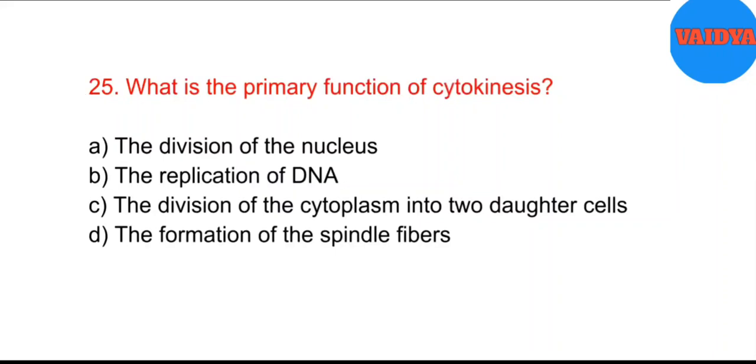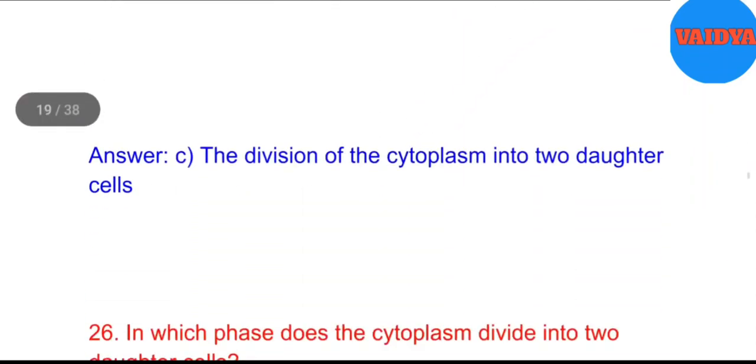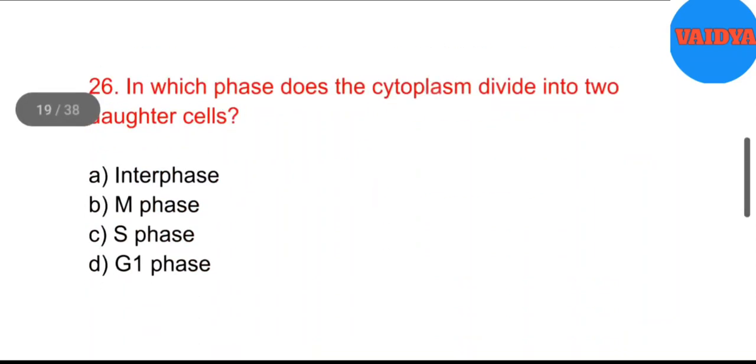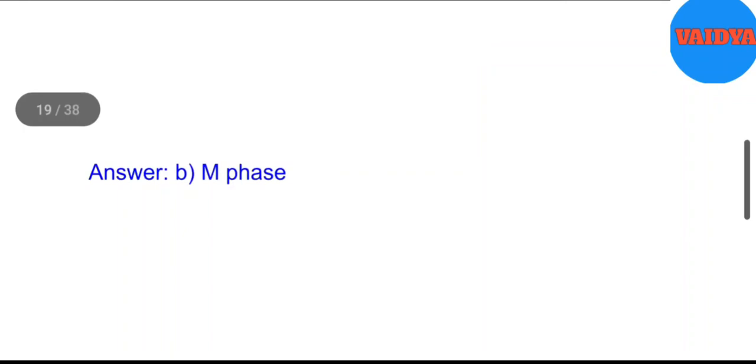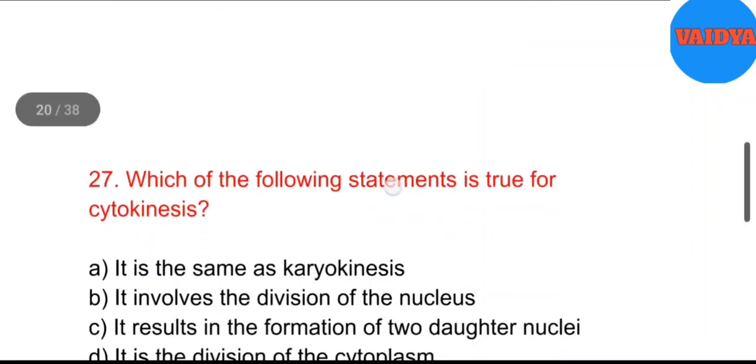25. What is the primary function of cytokinesis? A. The division of the nucleus. B. The replication of DNA. C. The division of the cytoplasm into 2 daughter cells. D. The formation of the spindle fibers. Answer. C. The division of the cytoplasm into 2 daughter cells. 26. In which phase does the cytoplasm divide into 2 daughter cells? A. Interphase. B. M phase. C. S phase. D. G1 phase. Answer. B. M phase.